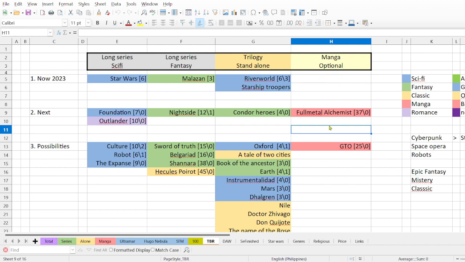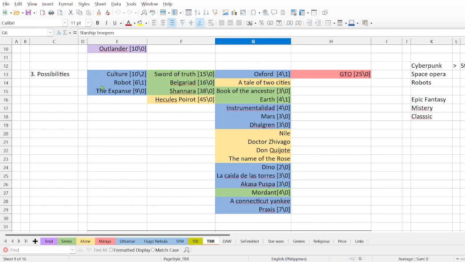It's not that I'm forcing myself to read manga, but it's there in case I want to read. So now in 2023, I was planning to read more books of Star Wars, Malazan, and other series like Brave New World and Starship Troopers, which is a book that I just started reading.